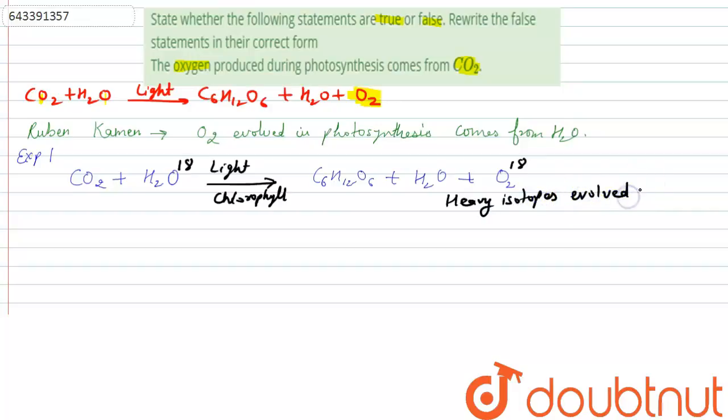And to be doubly sure, they did experiment 2. In experiment 2, they again used the heavy isotope of oxygen, O18, and this time they labeled the oxygen of carbon dioxide. So this time the oxygen of carbon dioxide is labeled and the oxygen of water is normal.